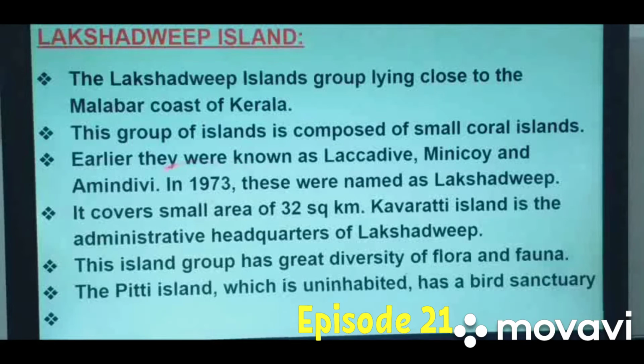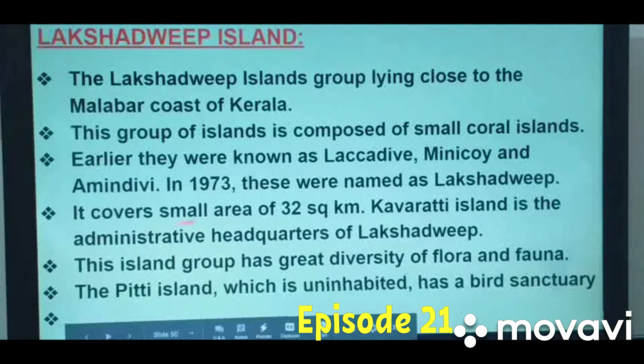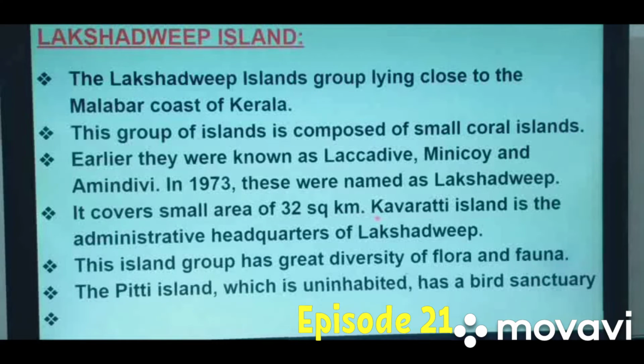In 1973 the government made changes and compiled all three big island groups into one and named it Lakshadweep Island. It covers a small area of 32 square kilometers, meaning the total area covered by this group of islands is 32 square kilometers.